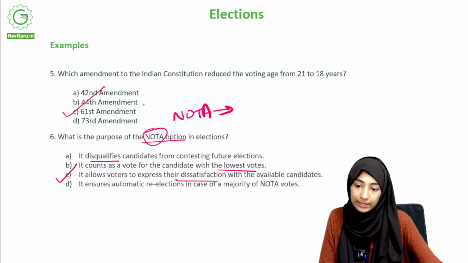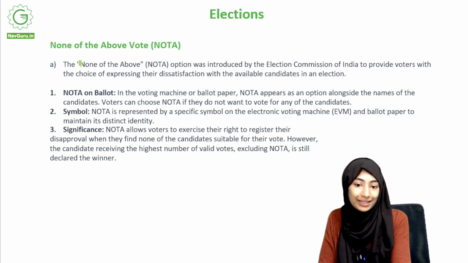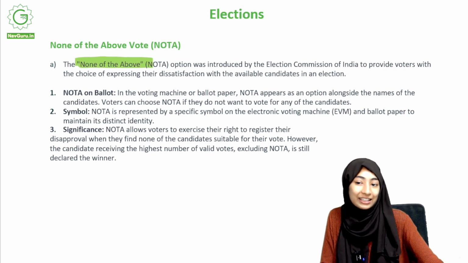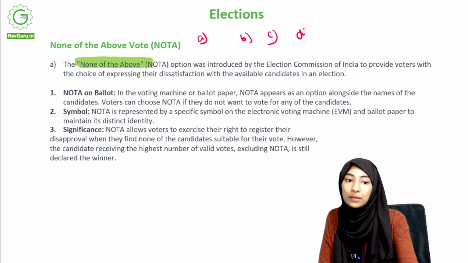Alright, so let's go to the NOTA notes. Yes, here. None of the Above. That's the full form of NOTA. You see it when you have optional questions, right? There'll be options A, B, C, and sometimes D will be none of these, or none of the above.